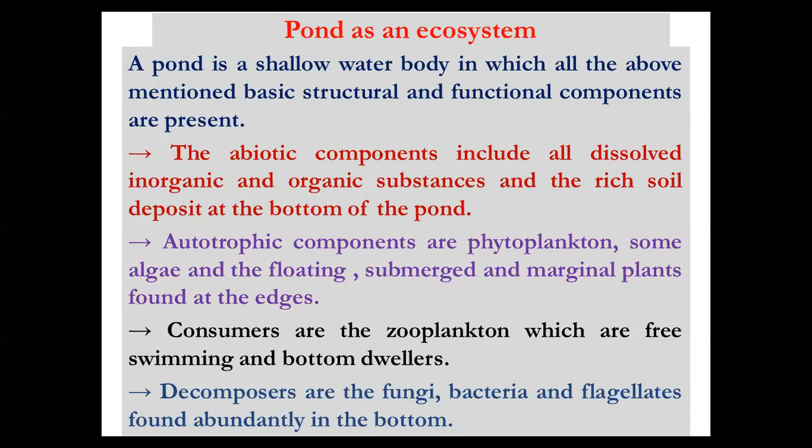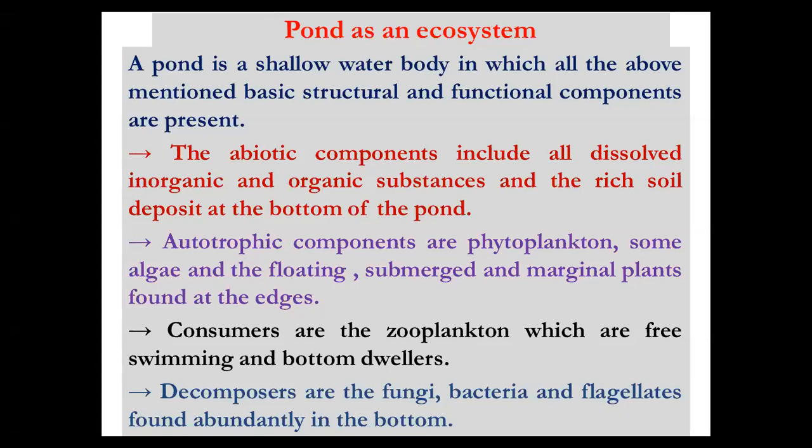Now here the abiotic components include all dissolved inorganic and organic substances and the rich soil deposited at the bottom of the pond. Right? The water consists of different dissolved organic and inorganic contents, and also the soil is rich with different types of minerals which are deposited into it. So these all are abiotic.